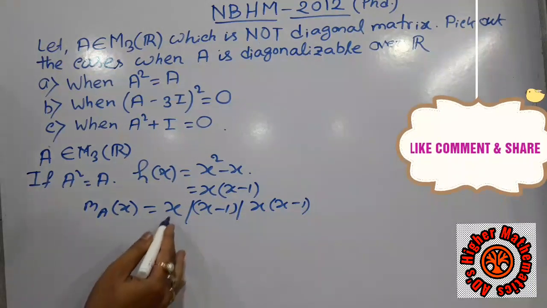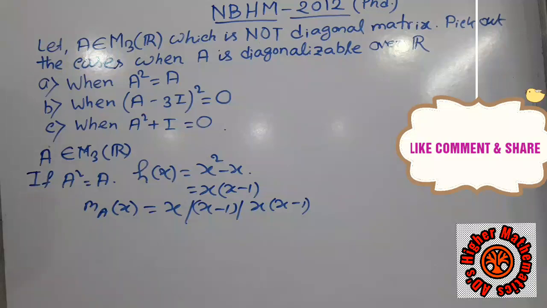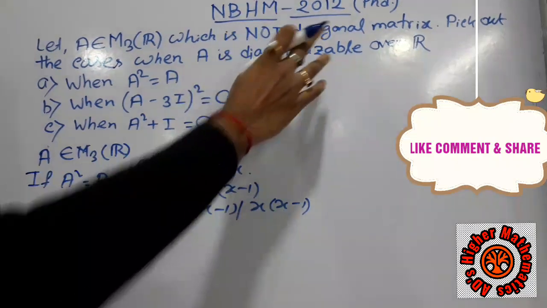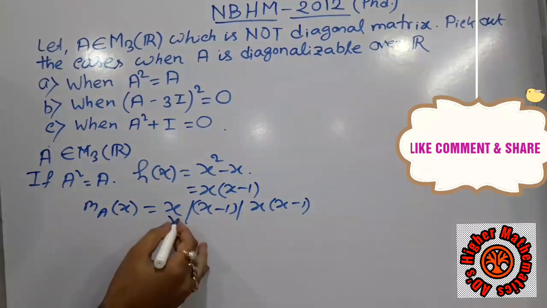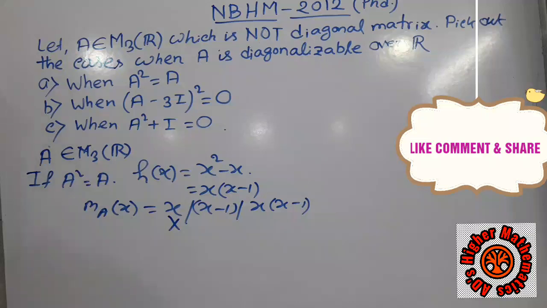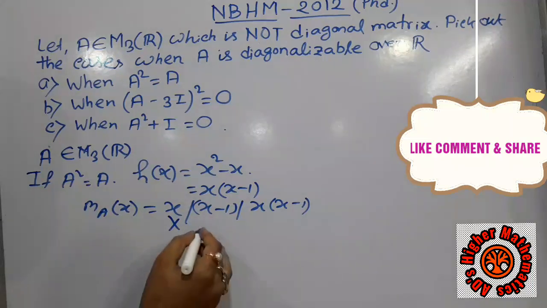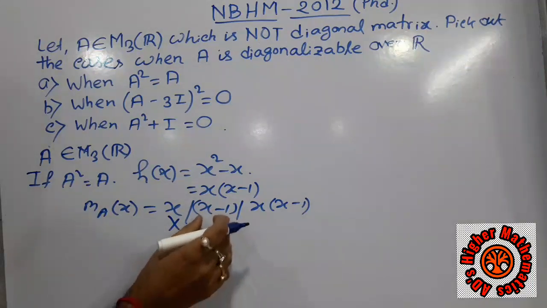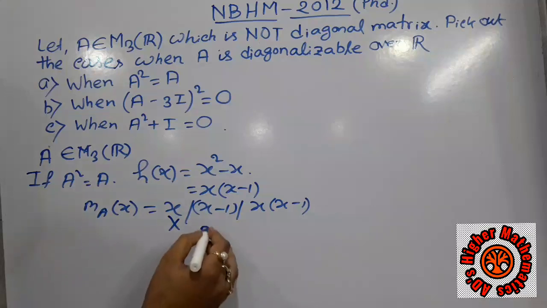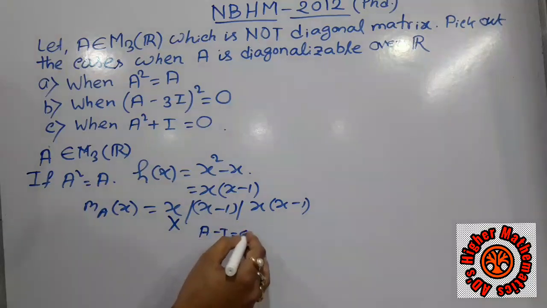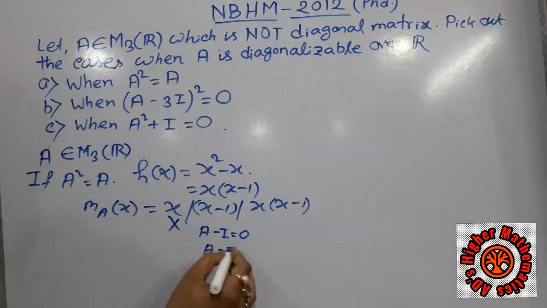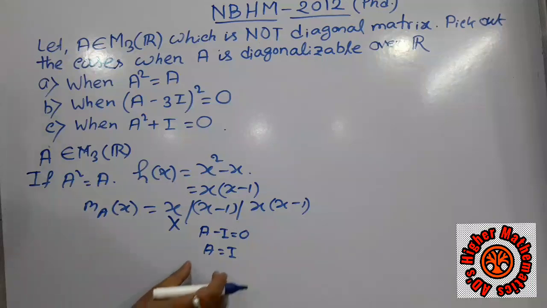For the first case, A equals 0, that means A is a null matrix. And we know that every null matrix is a diagonal matrix, but here it is given that A is not a diagonal matrix, so this case is not possible. If the minimal polynomial is x minus 1, then A minus identity equals 0, that means A is the identity matrix, and in that case also A is a diagonal matrix.